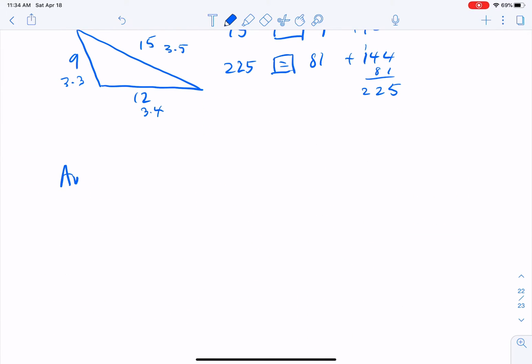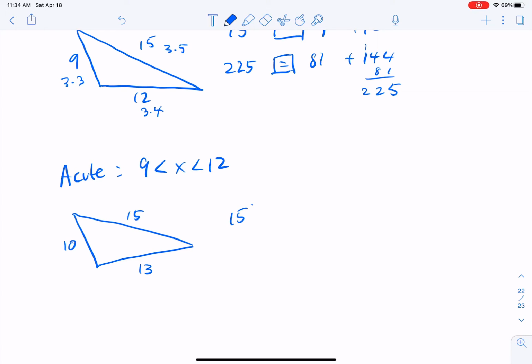So acute must be from 9, which is less than x, which is less than 12. Let's just check it with, I don't know, how about 10? So I'll put a 10 there. I'll put a 15 there. And 10 plus 3 would be 13. So 15 squared, compare that to 10 squared plus 13 squared. 225, of course. And that'd be 100. That's 169. That's 269. And now we can see that c squared is less than a squared plus b squared, and it is definitely acute. Checks out.